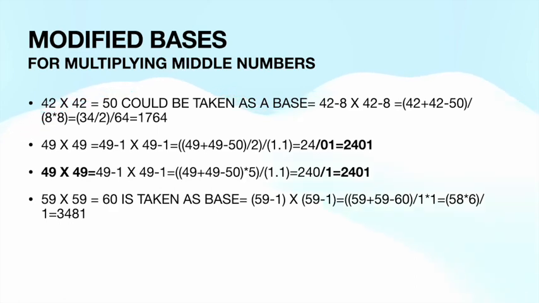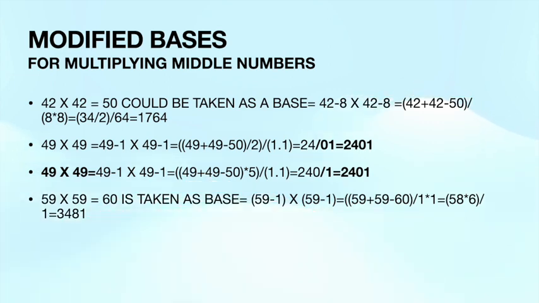So for 49 multiplied by 49, here also we use the same technique, dividing by 2, and multiplying the remainders. In this second example, 1 into 1 is 1, but we don't write 1, we have to write it as 01. So 98 minus 50 is 48, by 2, so 24 slash 01. So 2401 is the number.